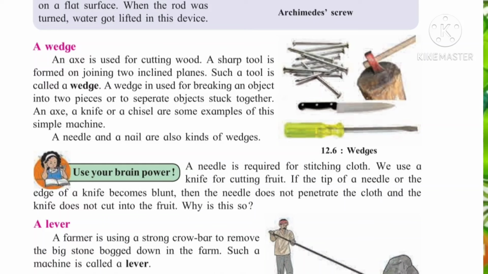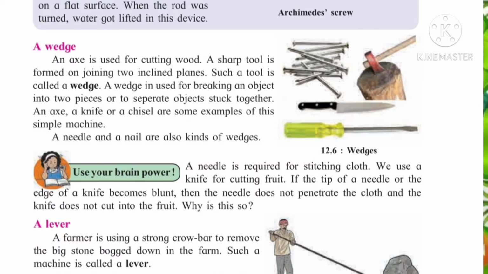A wedge is used for breaking an object into two pieces, or to separate objects which are stuck together. For example, a knife. An axe, a knife or a chisel are some examples of this simple machine. A needle and a nail are also kinds of wedges.